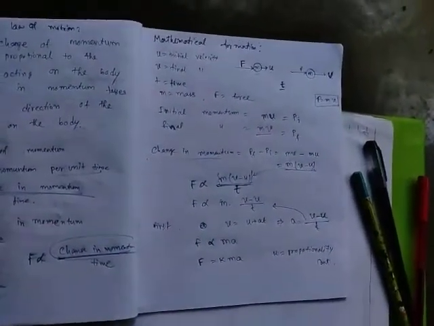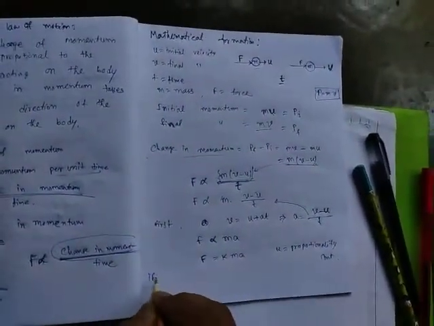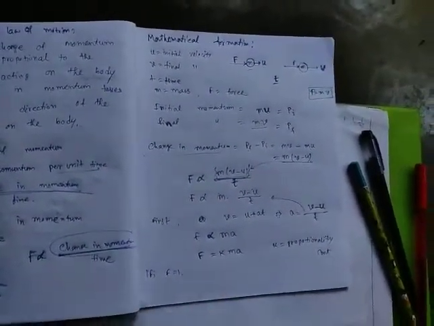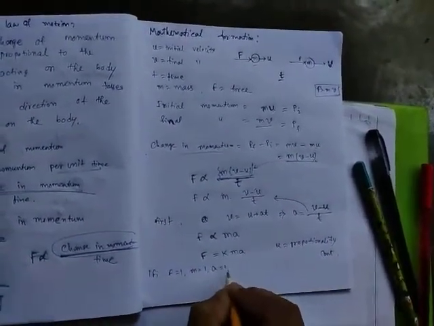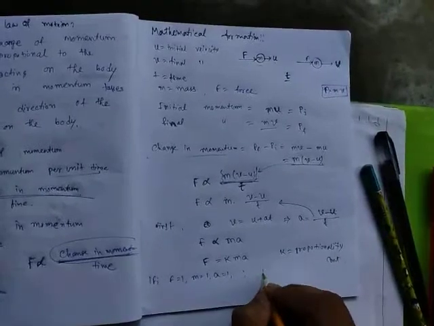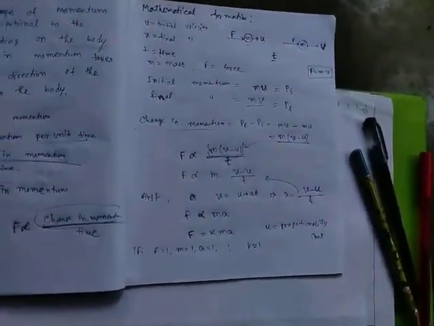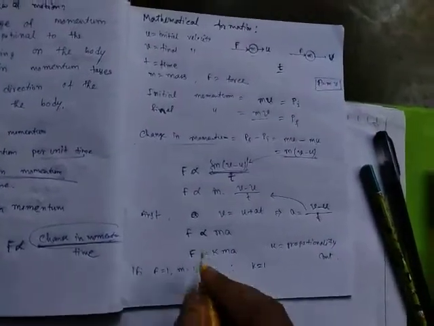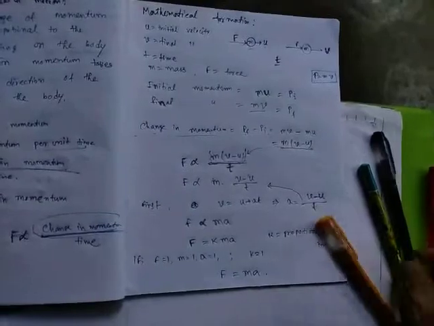Now see, if F is equal to 1, m is equal to 1 and a is equal to 1, then I will get k is equal to 1. That means experimentally we get k is equal to 1. So from this relation we can write F is equal to m into a.